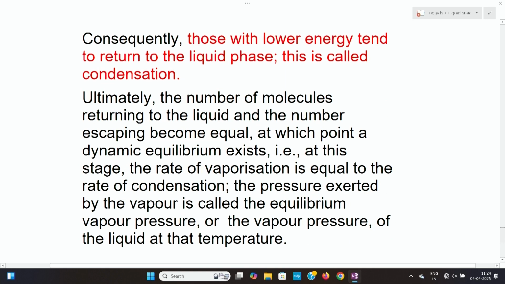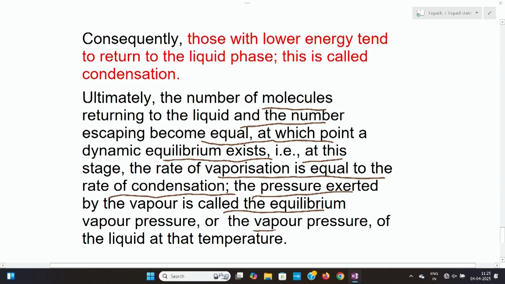That is, the number of molecules returning to the liquid and the number escaping become equal, at which point a dynamic equilibrium exists. The pressure exerted by the vapor is called the equilibrium vapor pressure, or the vapor pressure of the liquid at that temperature.